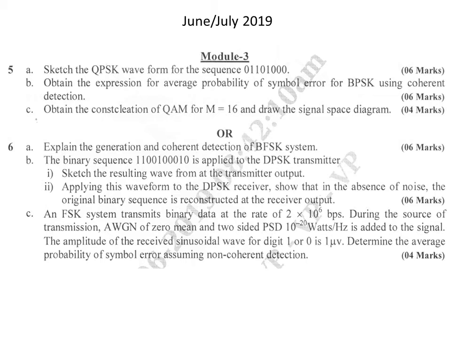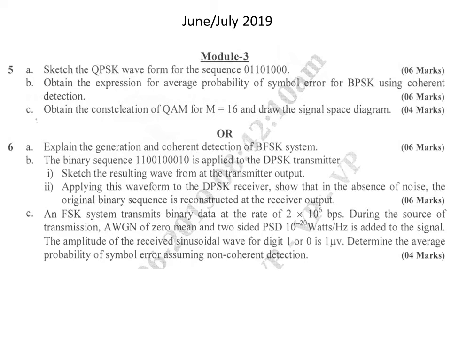It carries 4 marks. The next question is: explain the generation and coherent detection of BFSK, binary frequency shift keying system. Again the repeated one. The generation block diagram and the coherent detection block diagram we should draw and explain. It is asked for 6 marks.